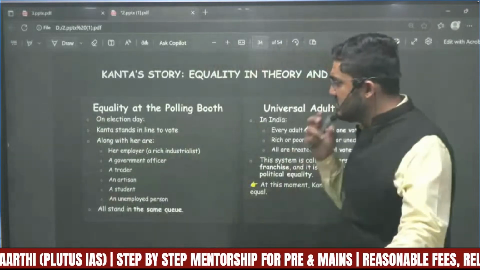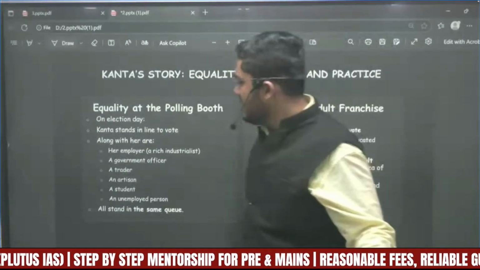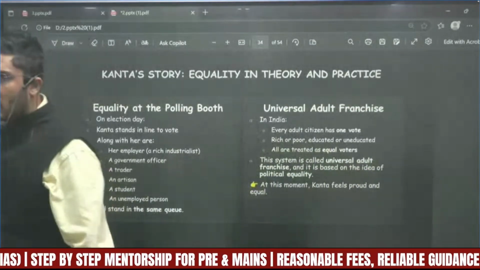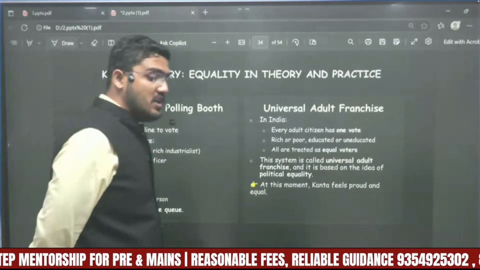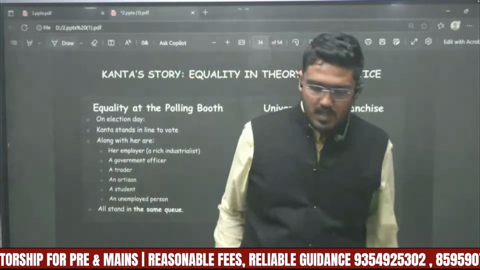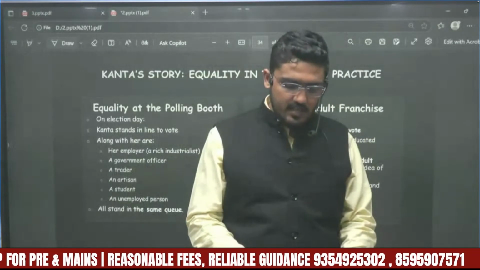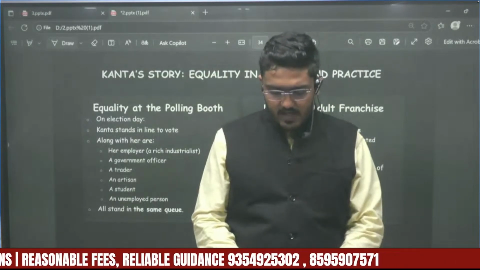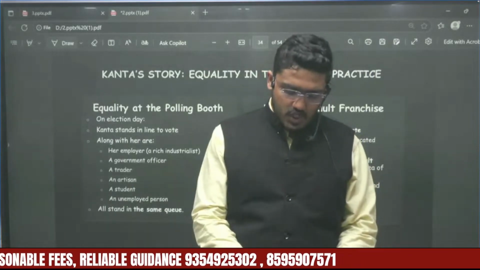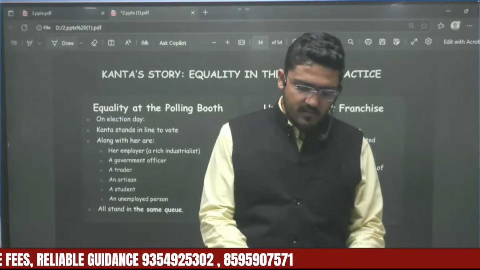Kanta story tells that on the day of voting, casting a vote is a very essential feature of a democracy. Kanta, while casting her vote, is standing in a queue, and in that queue she observed something.